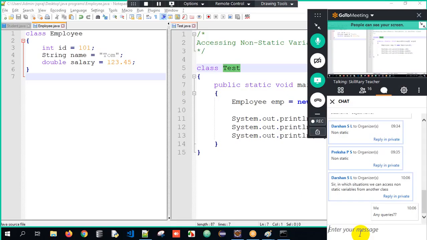As I told you on day one, Java is a continuity language. Whatever I do today will be the prerequisite for tomorrow, and it keeps on going. Now, I got one question, and I hope I've answered this. Next, any queries?